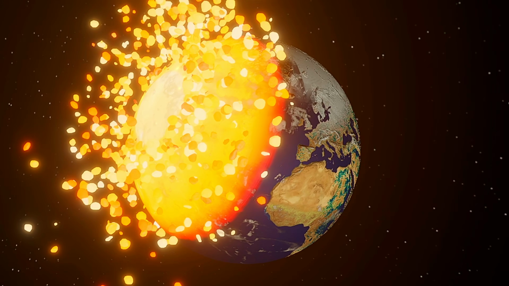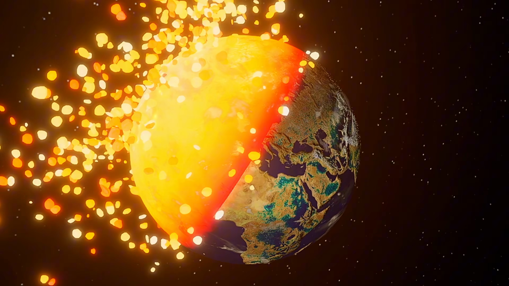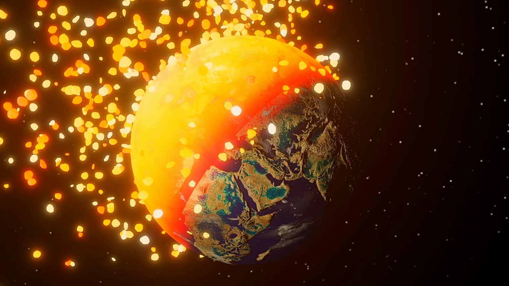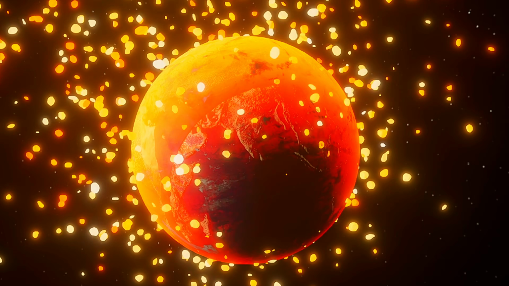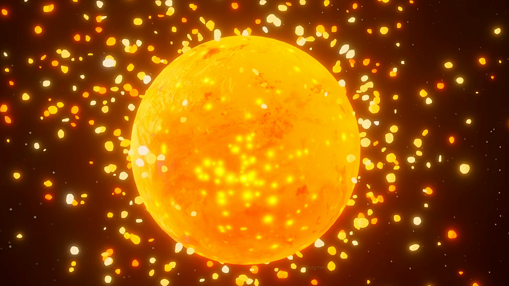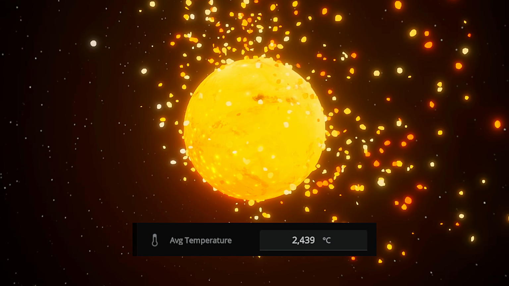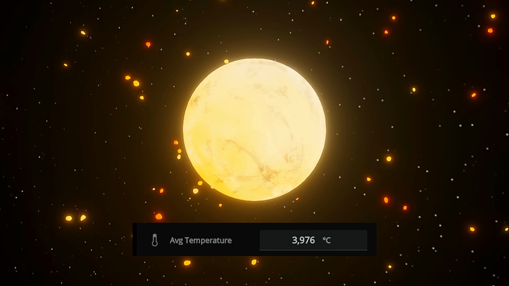The intense heat rapidly spreads across the entire planet, turning much of Earth's surface into a global ocean of molten rock. Some of the debris launched into space eventually falls back, creating a deadly storm of secondary meteor impacts around the globe. Earth's average surface temperature climbs to over 3,900 degrees Celsius.